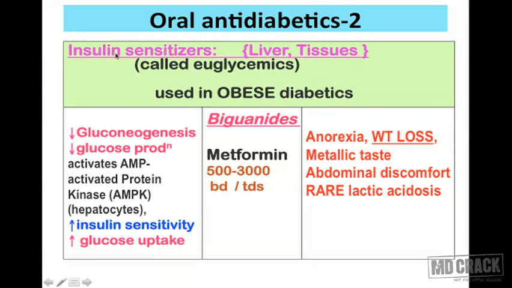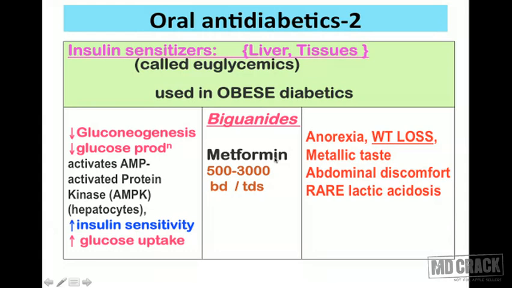What are the insulin sensitizers doing? They are going to decrease the gluconeogenesis and they are going to decrease the glucose production. How do they act? They activate the AMP activated protein kinase. This is called AMPK, and this is present in the hepatocytes. So it will have the action on the hepatocytes. We said major site of action will be liver. So they activate the AMP activated protein kinase, that's AMPK, in the hepatocytes. In addition, they increase the sensitivity of the insulin receptor, as we already said, and the glucose uptake is increased.